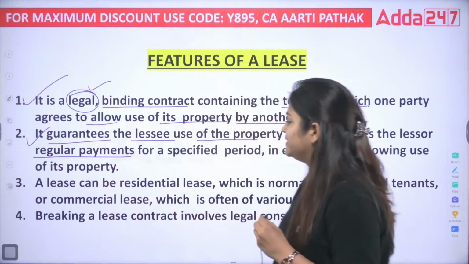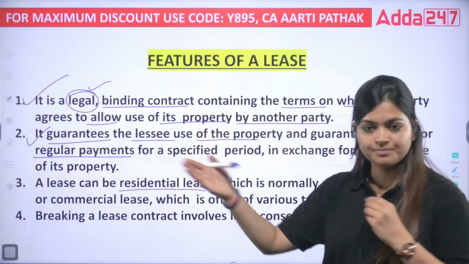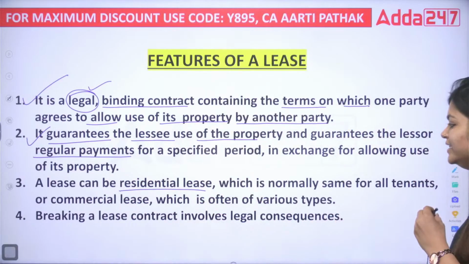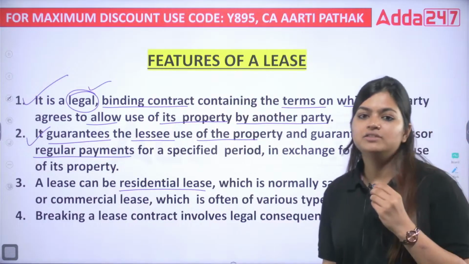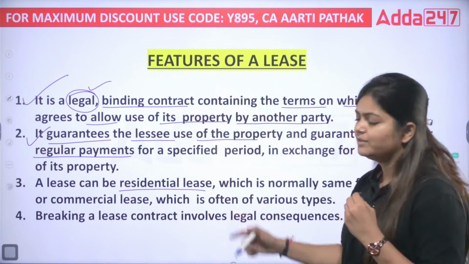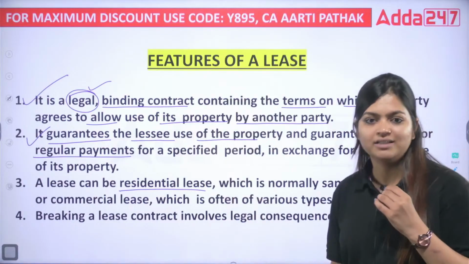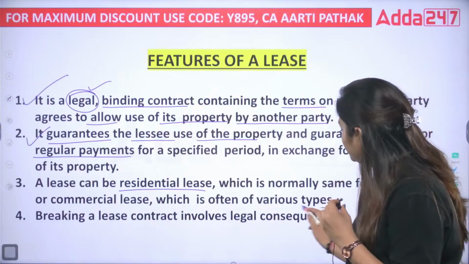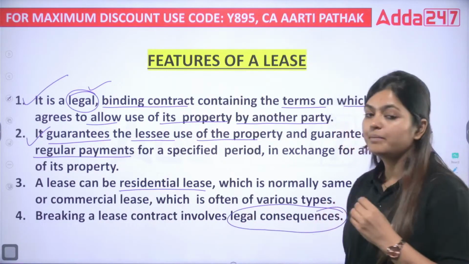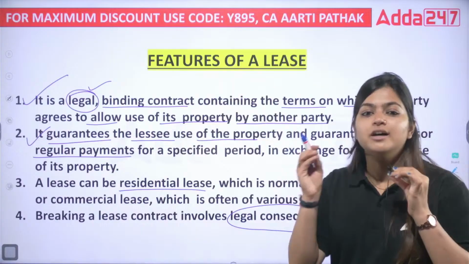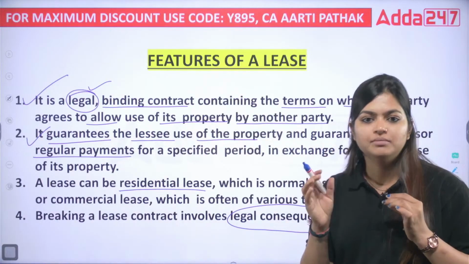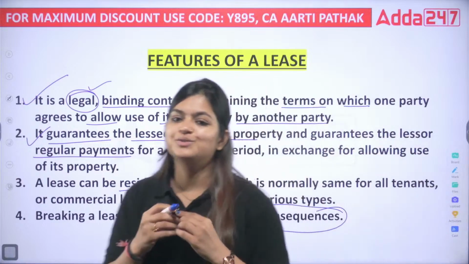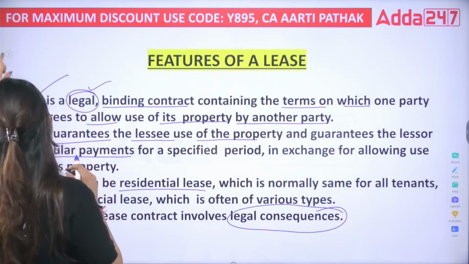A lease can be a residential lease, like I am taking just now, which is normally the same for all tenants, or a commercial lease, which is often of various types. We will see what a commercial lease is and what are the different leases. Then last is breaking a lease contract involves legal consequences, because here it is creating a legal binding on both the parties. So these are the features of a lease.